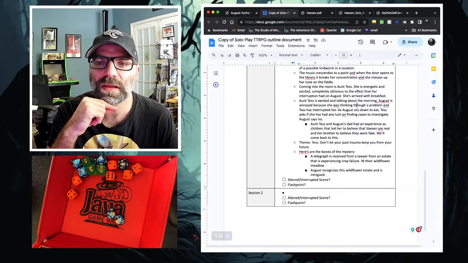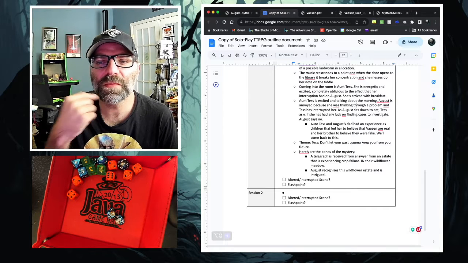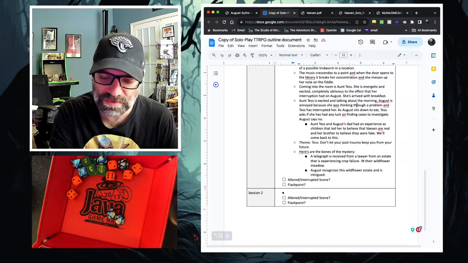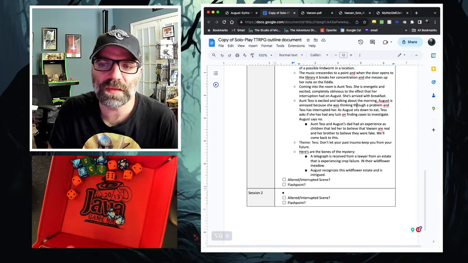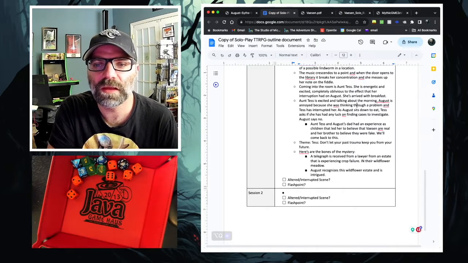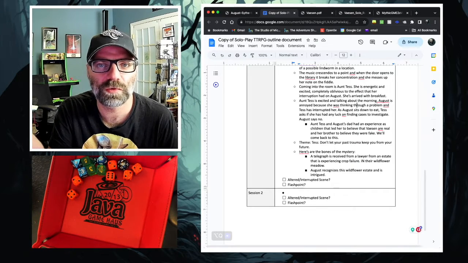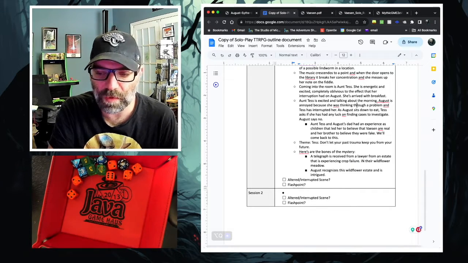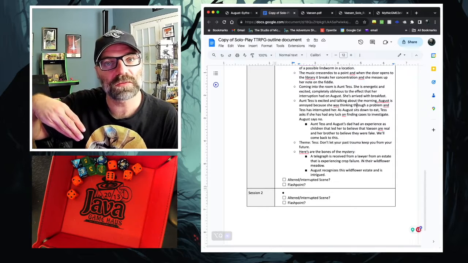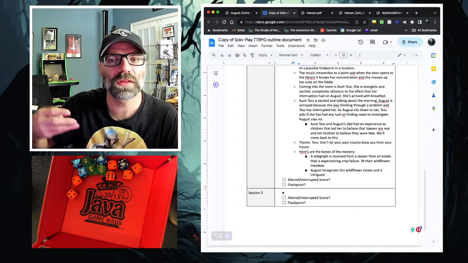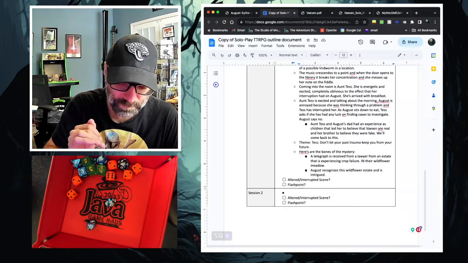Basically, maybe there's something within the letter. So I'm going to say, is there something in the letter that is disturbing to maybe Aunt Tess that makes her think maybe August shouldn't go do this? I want to fill those details in later after she goes to the estate, but let's try that out.